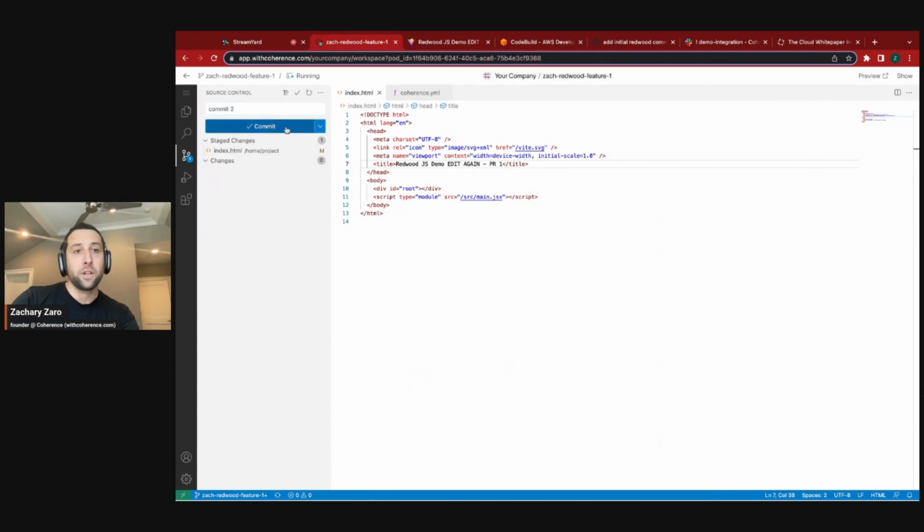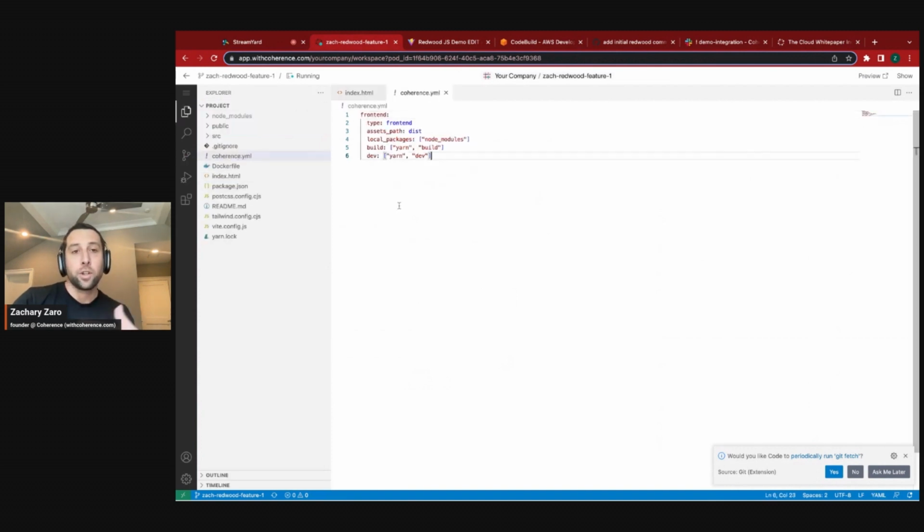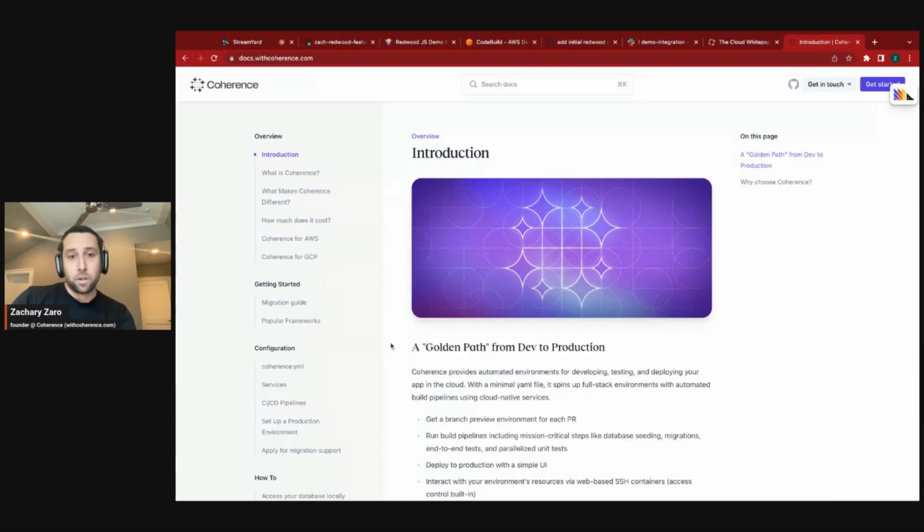We'll just do this for fun. I can see another build will be generated when we go back to the other screen, but I wanted to take the opportunity while we're in this environment, not to close that, to show you this configuration. It's different than JSON; we chose YAML. This is the configuration it would take to get a simple application deployed on Coherence. And obviously we have our documentation with robust examples of different types of applications and how they can be deployed. And you don't have to do any of this to get started with Redwood because they've been such great partners.